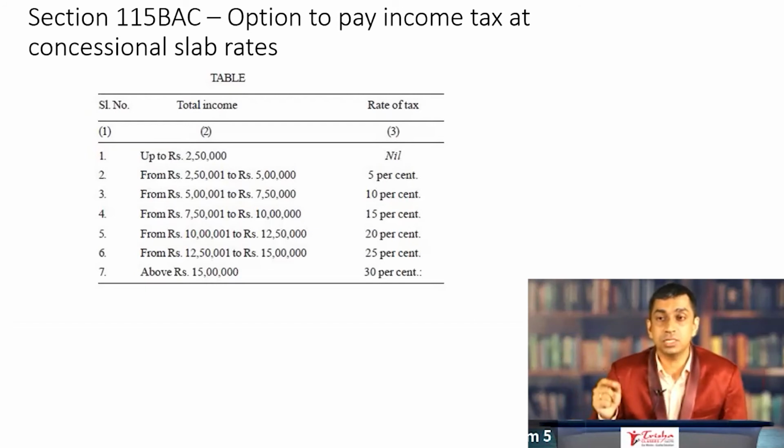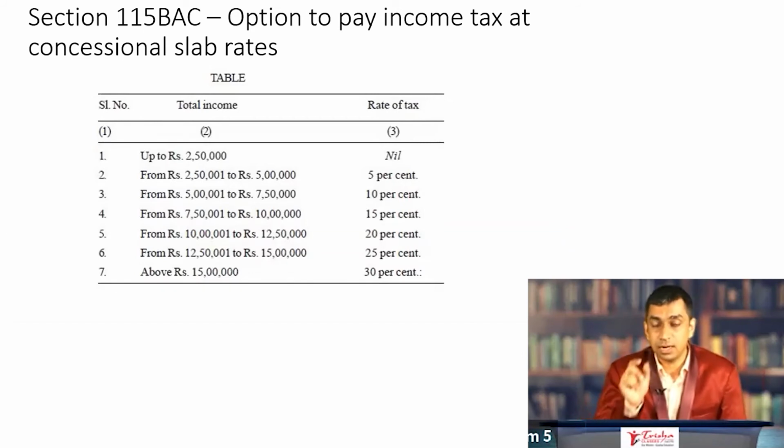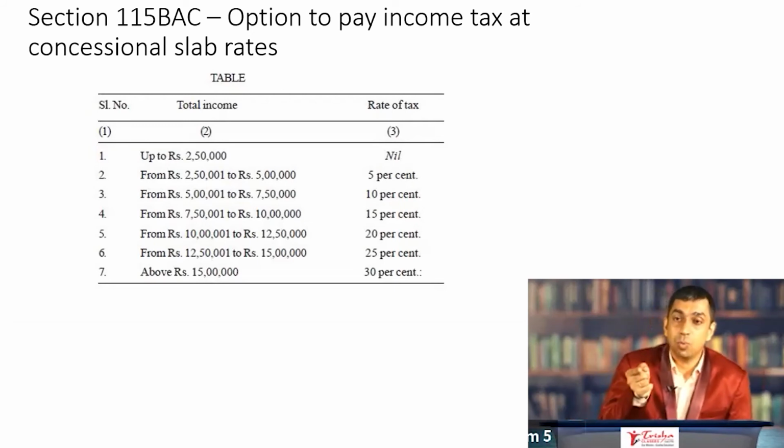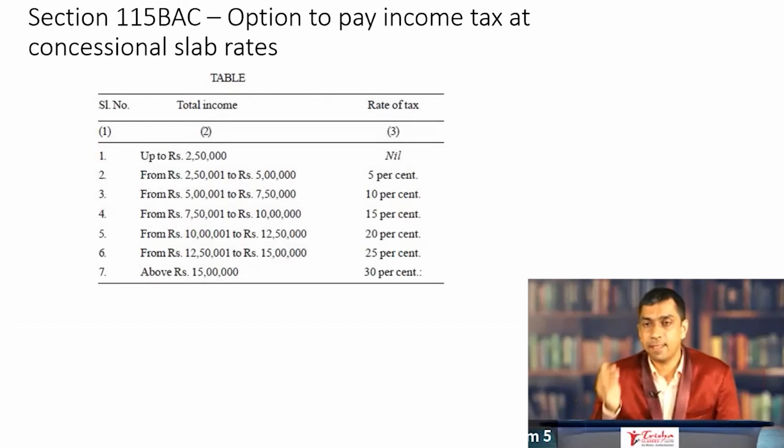So if the income is 2 lakh 60,000, then you come under the second slab, 10,000 into 5%. If your income is say 6 lakh, then 2 lakh 50,000 into 5%, and then 1 lakh in the third slab, 1 lakh into 10%. I hope students are able to identify and calculate the rates of taxes here. Basically, it is 2 lakh 50,000 into the accumulated amount.